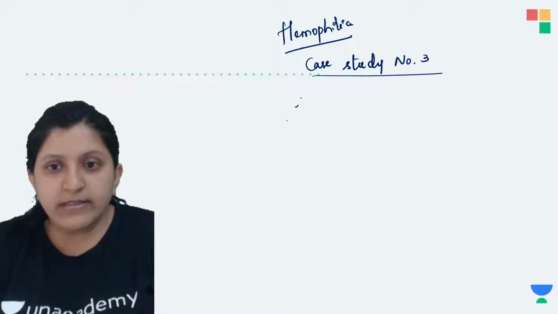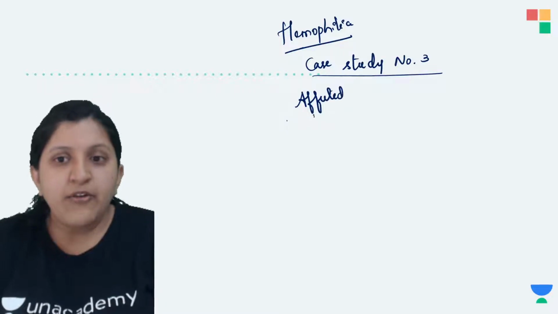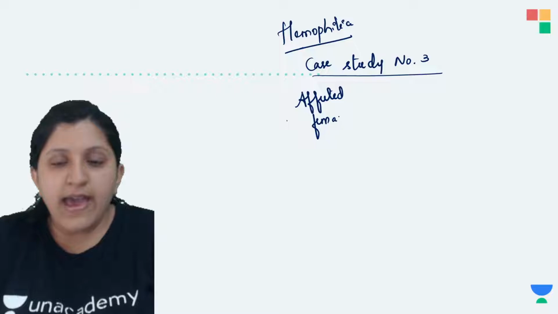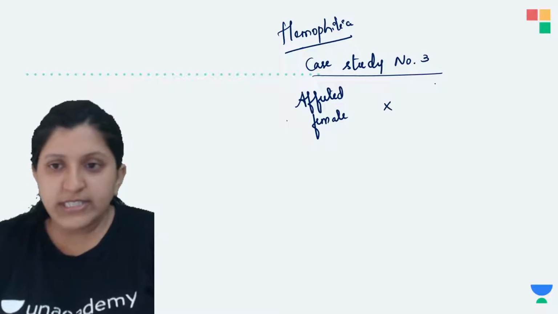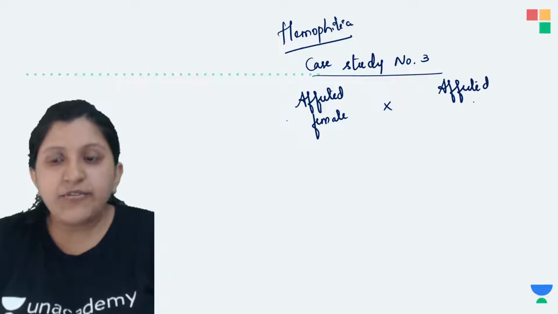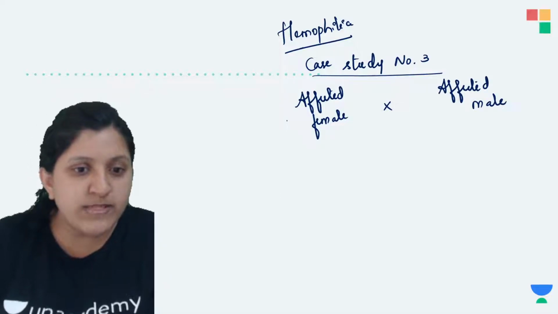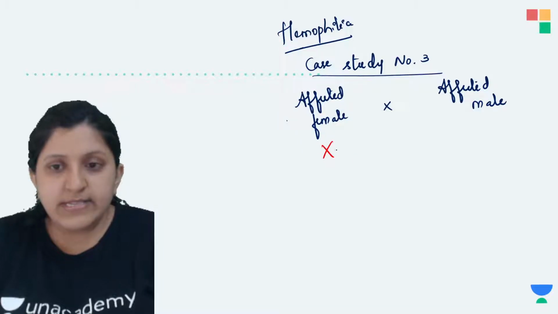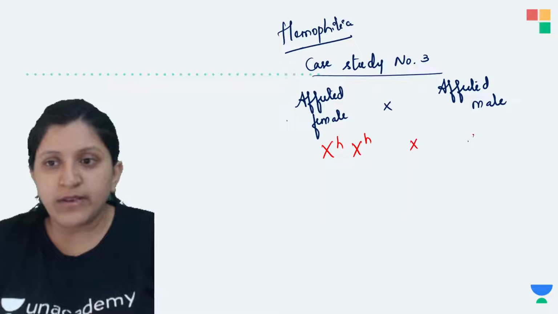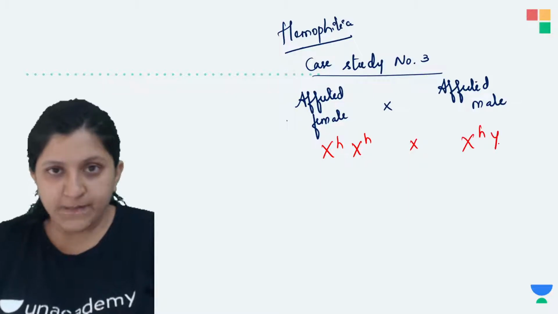So the mother is affected, and the affected male. So the affected female is there and the affected male is there, so that means their chromosomes are like this. So now this is XHXH, which is crossed with XHY.